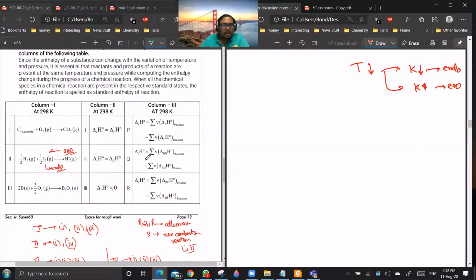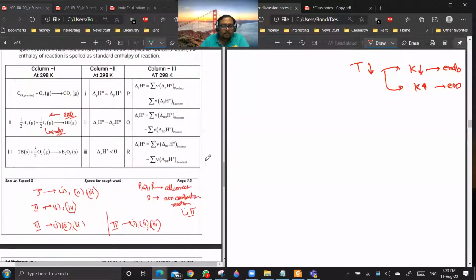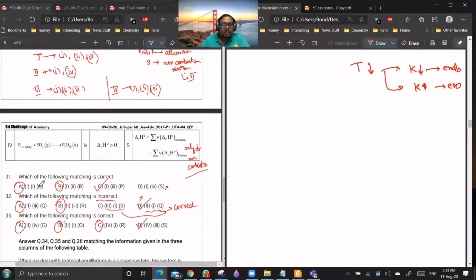Okay. Now this question, you see, they have given the reaction in the first column, delta H naught conditions for the second column, and these relations for the third column. Now let me first talk about the third column. In these type of questions, there is no single way of solving this. A lot of people will check each and every option individually. But that will be a huge amount of time. Like 4 into 3, 12, it will be like solving 12 questions.